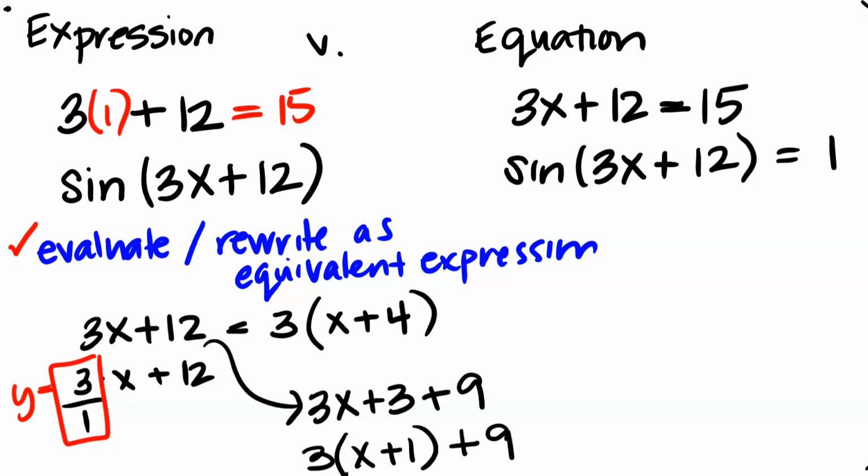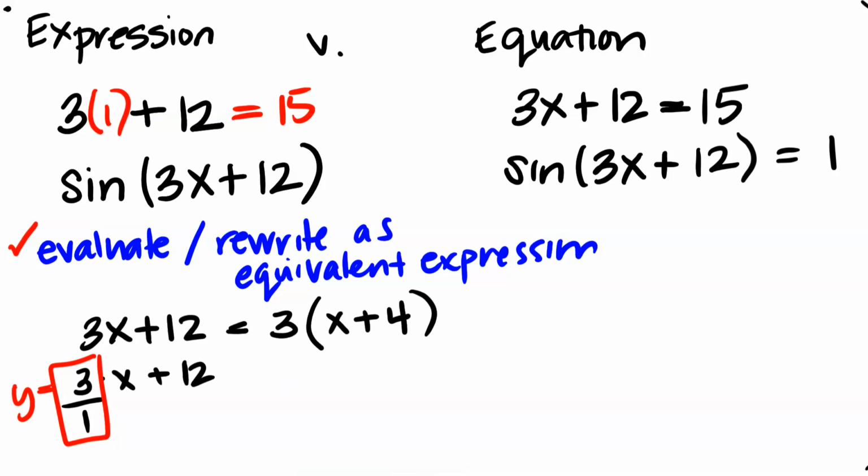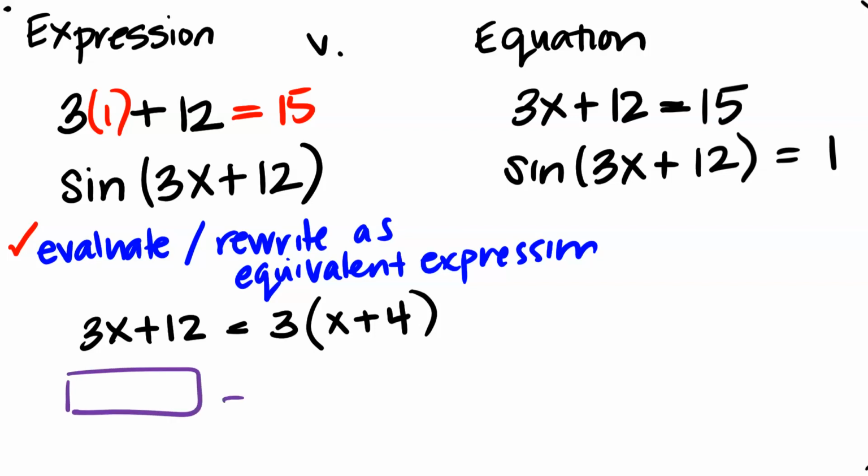We might add and subtract the same value, and that doesn't change the problem. So this is something we're going to be doing a lot in trig, especially when we start talking about how to deal with trig identities. In that case, we're going to have an expression on either side of an equation. So it will be an equation, but we're going to only manipulate one side of that equation. And so we're going to treat that one side like an expression, and all we can do are these same sort of rules. Factor, rewrite as equivalent pieces, divide by 1, and so forth and so on.